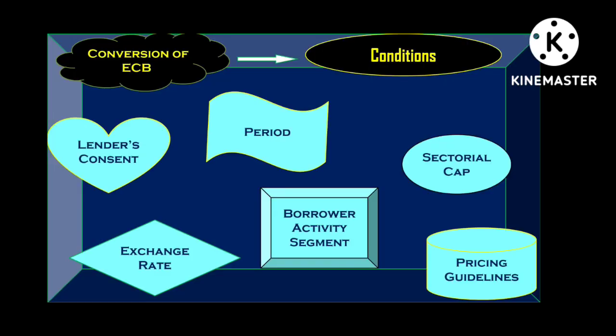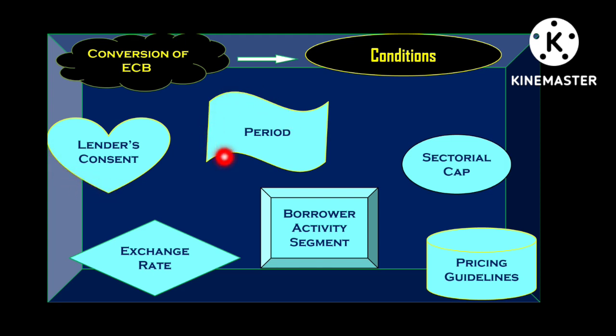Let's move forward. Now first we will take up the conditions part. Under this, there should be lender consent before proceeding with conversion of ECB into equity, right? Such conversion can only happen when the Indian borrower has consent from the foreign lender.